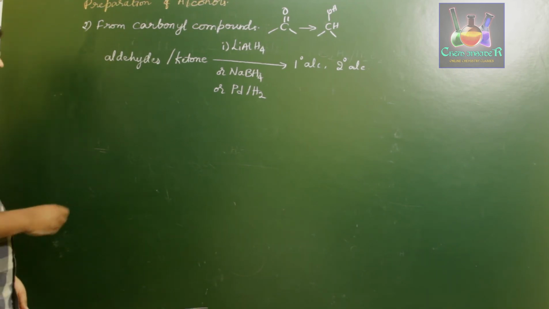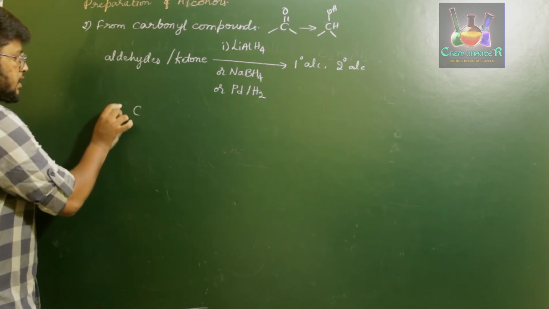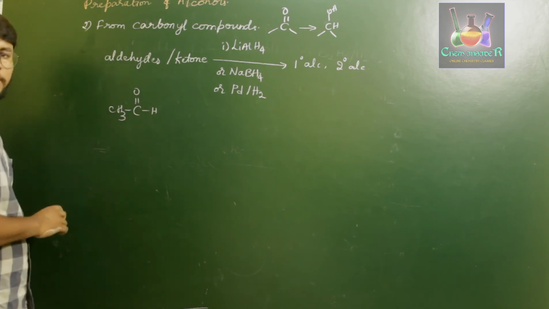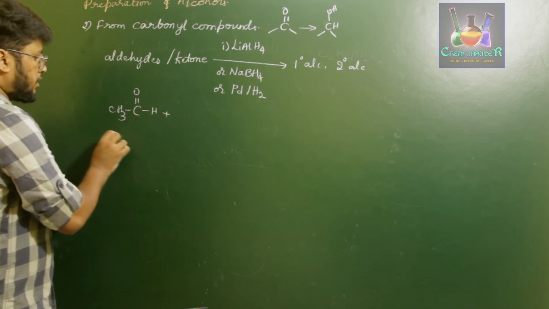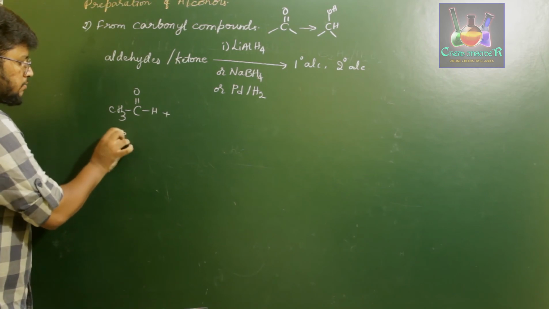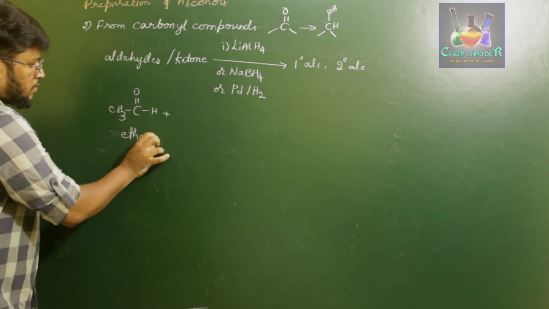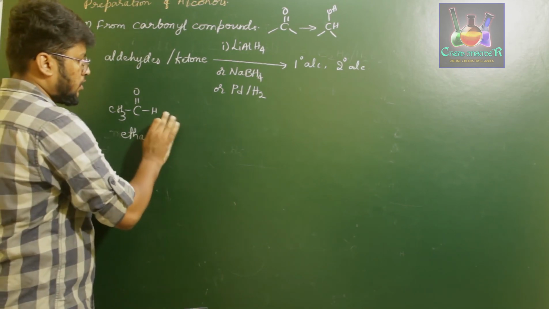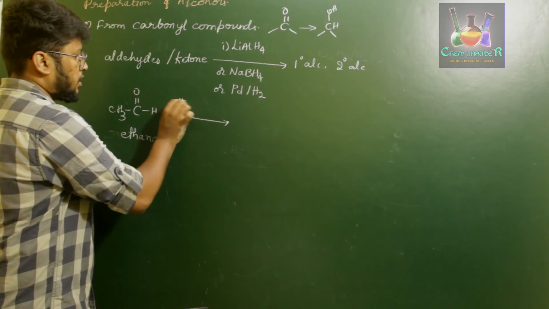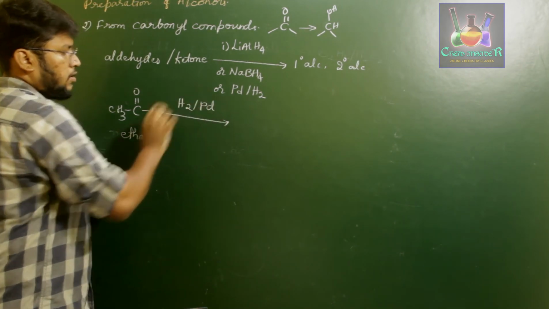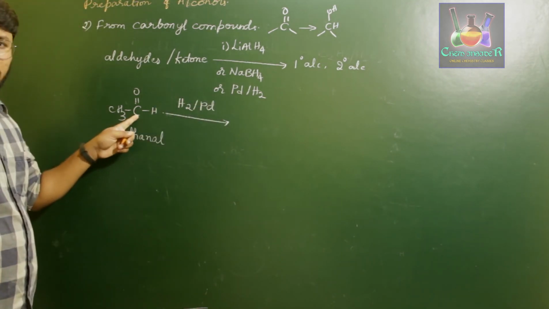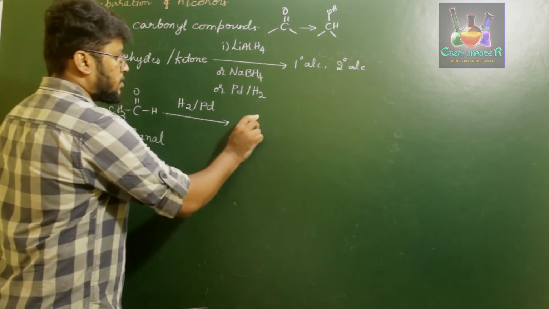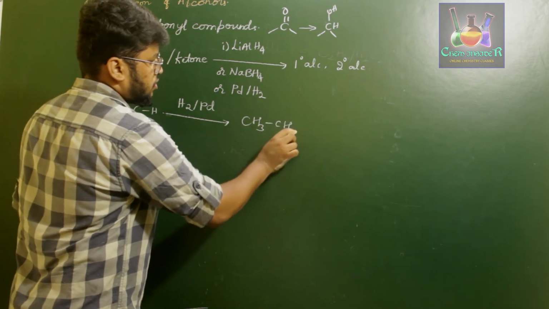So let us go for the examples. Let us say CH3, C double bond O, H. This is an aldehyde group, and it is named ethanal. So when you treat ethanal with catalytic hydrogenation, H2, Pd, this carbon atom gains one hydrogen and the oxygen atom gains one hydrogen to form CH3, CH2.